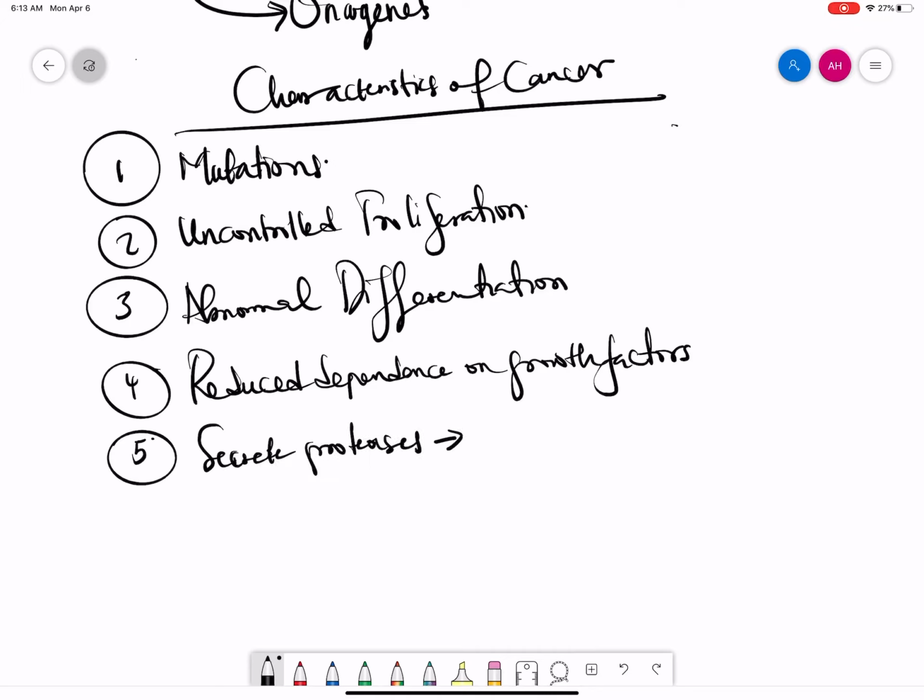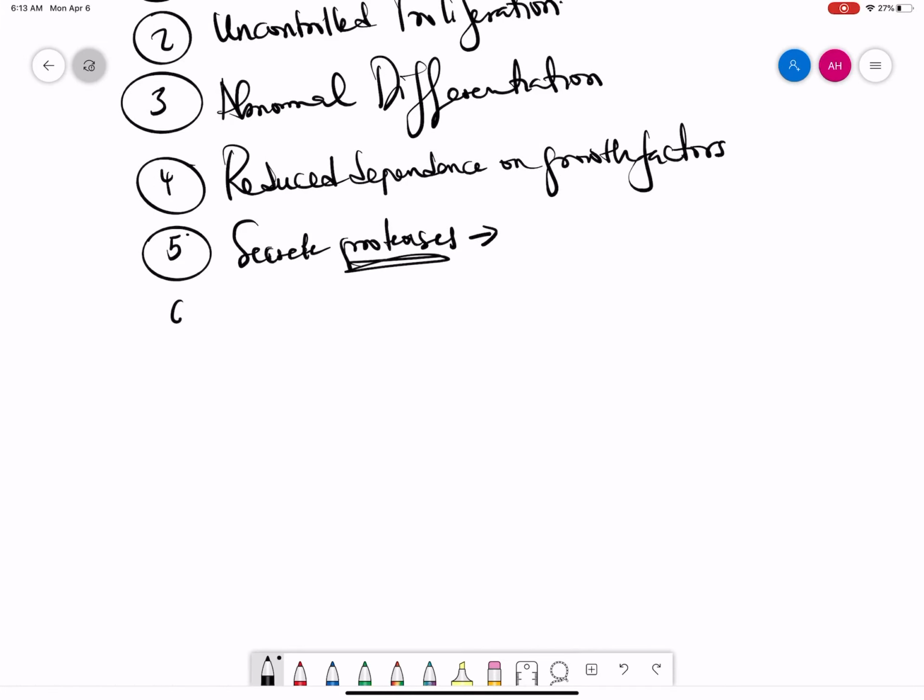Number five, they secrete proteases. A protease digests proteins. There are proteins that attach a cell to whatever location it's found in the body. Cancer cells are able to secrete proteases that digest those proteins, allowing a cancer cell to move from one location of the body to another. That's when it spreads throughout the body. That's called metastasis.